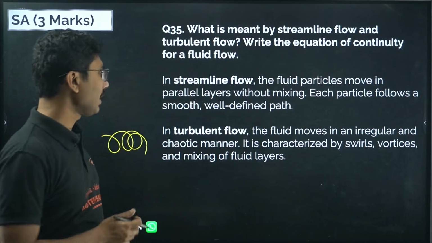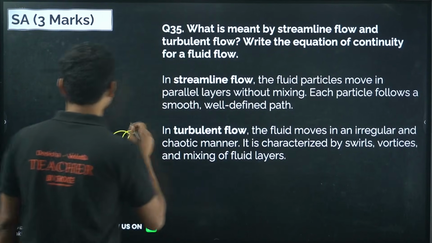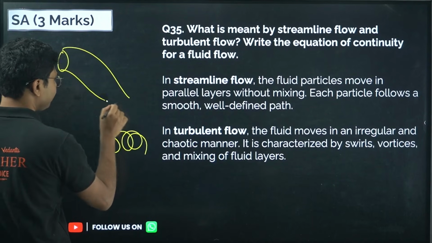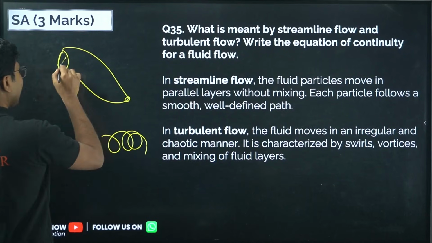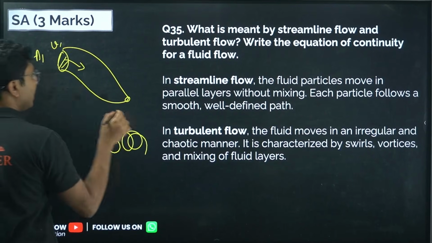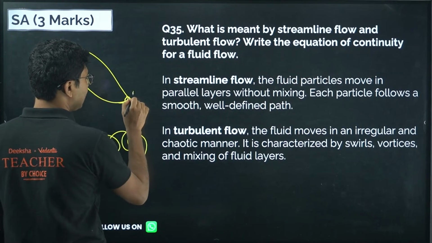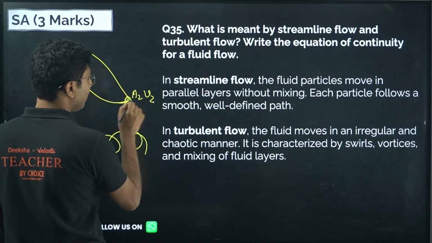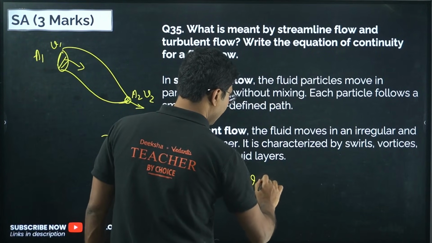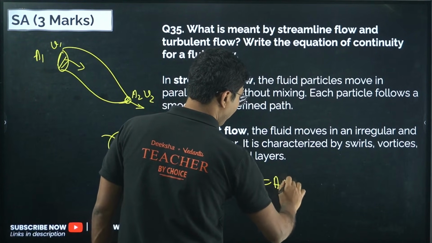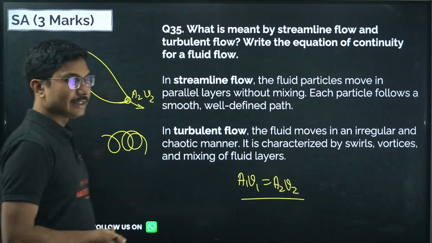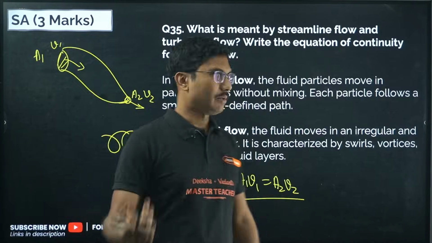Okay, the equation of continuity: suppose we have a pipe from which the liquid is flowing. Suppose the area here is A1, velocity of the liquid is V1, and here the area is A2, velocity is V2. Then the equation of continuity is A1 V1 equals A2 V2. For this the diagram is compulsory. When you are writing the equation of continuity, the diagram is compulsory.